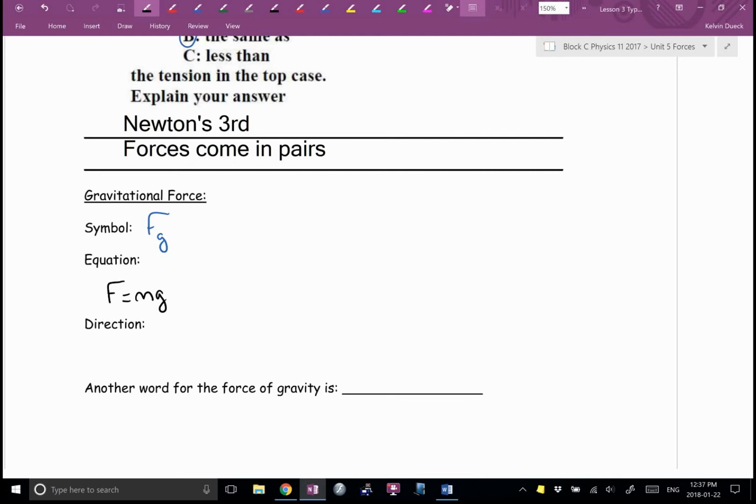But this force of gravity would also work on the moon. On the moon, the force of gravity is also mg. Does your m change on the moon? No. What changes? g.